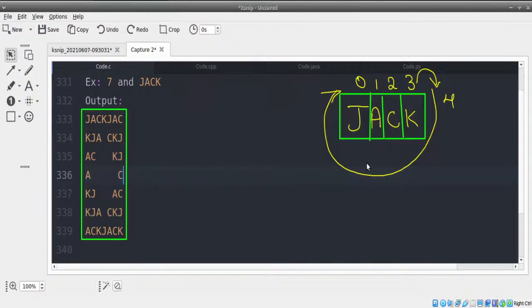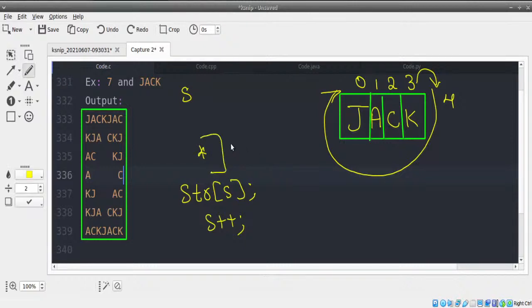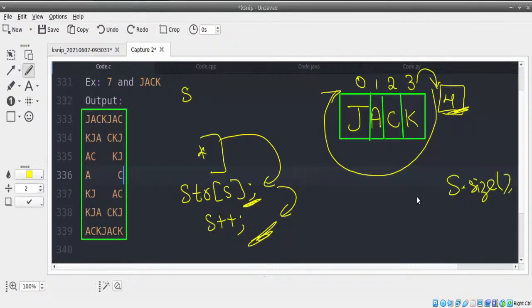Now here's the whole logic. Instead of printing star, I'm supposed to print the string of s and then increase that index. But when I increase that index, I need to remember the size of the string. I need to store string.size in a separate variable called length or something like that.